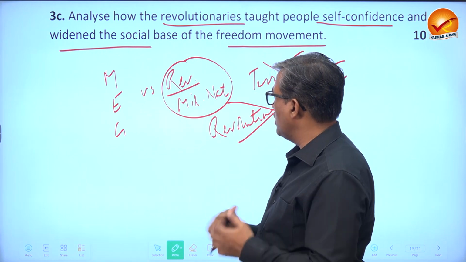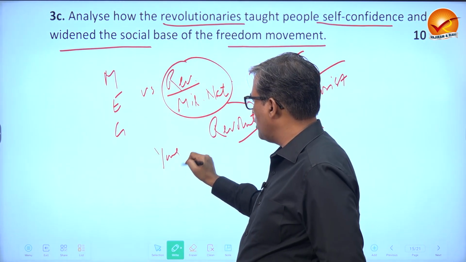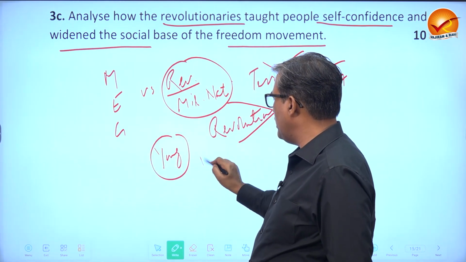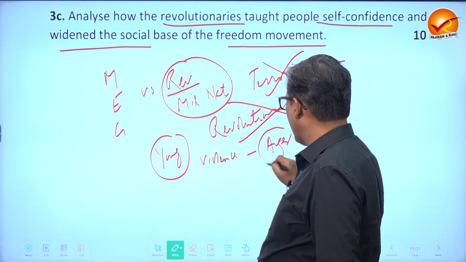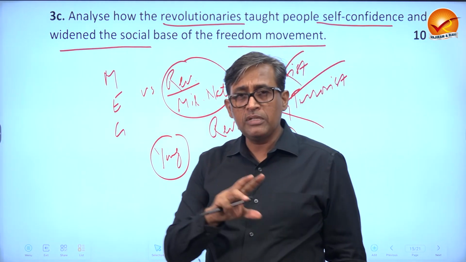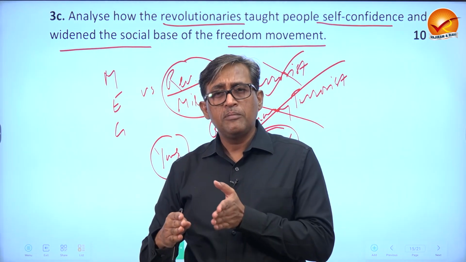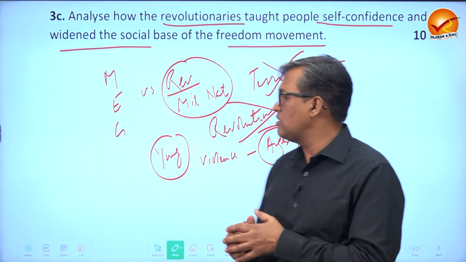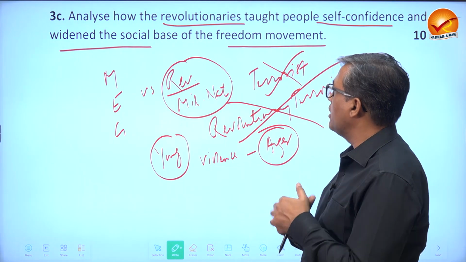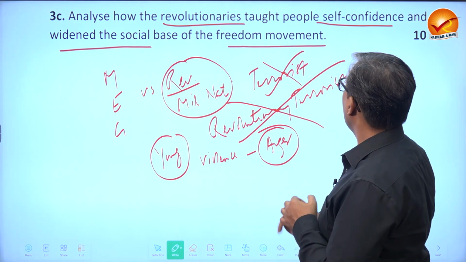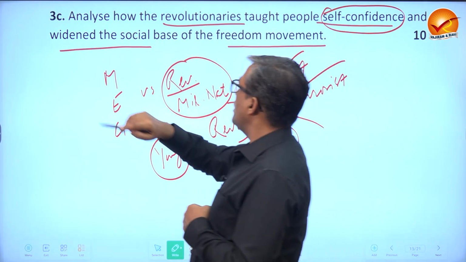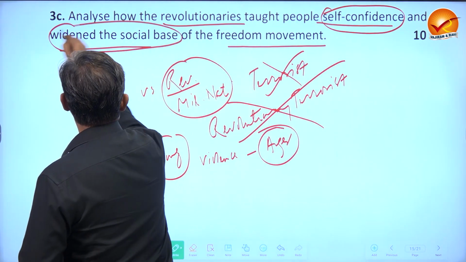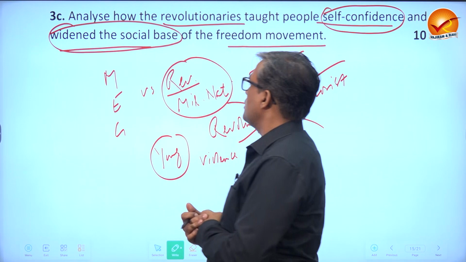Who are these people? They were mostly young people, because it would be related to violence and it would be related to anger. So obviously it would be a movement of people from 16 to 30s, not beyond that, by and large. Now what is the question? The question demands two important points: self-confidence and how they widened the social base.